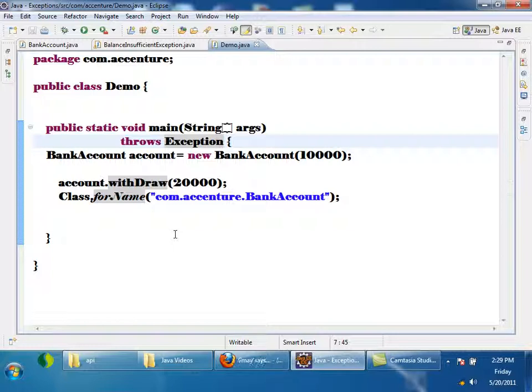Now I have a doubt. Here is the main method. If an exception is thrown and it is not handled at all, will the program terminate or not? Terminate? So if an exception is caught, the program will terminate. True, false? False. Why?